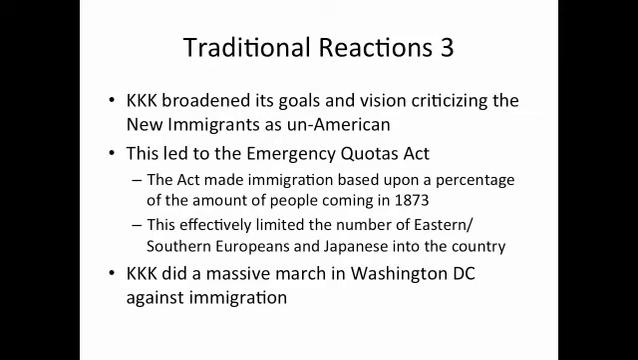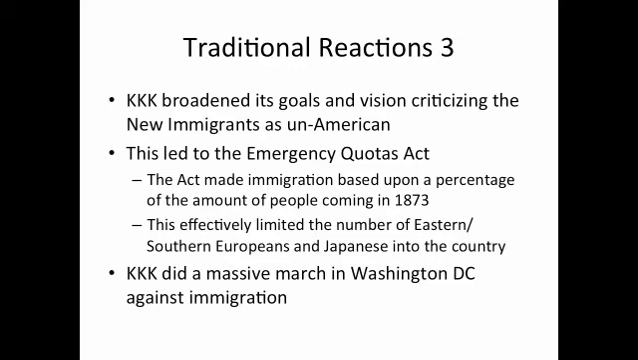Another example of traditional reactions on the most extreme end was the rise of the KKK, or Ku Klux Klan, to a more national scale. The Ku Klux Klan had existed long before, after the Civil War, but their main target had been African Americans. They now broadened their goals and vision and criticized the new immigrants as un-American. It eventually led to their successful passage of the Emergency Quotas Act.